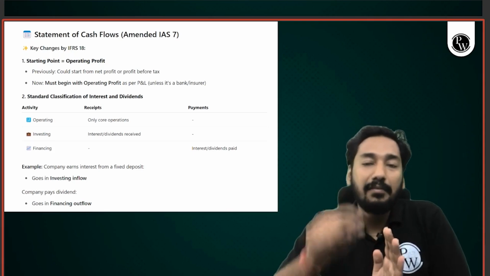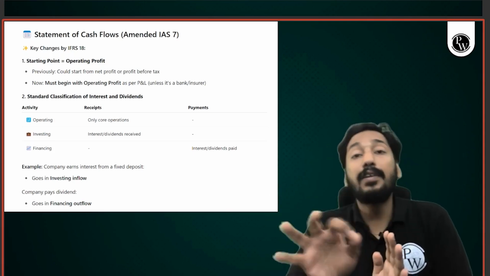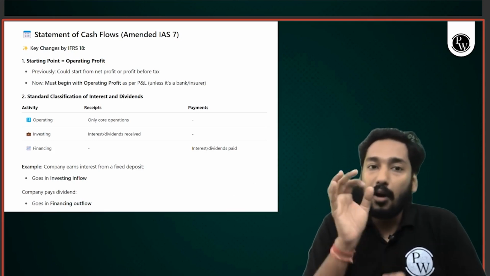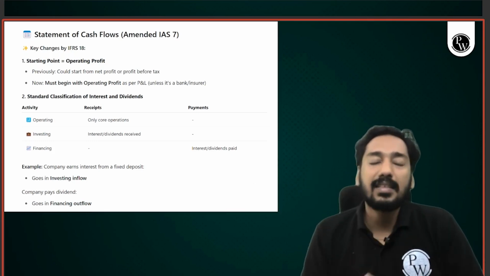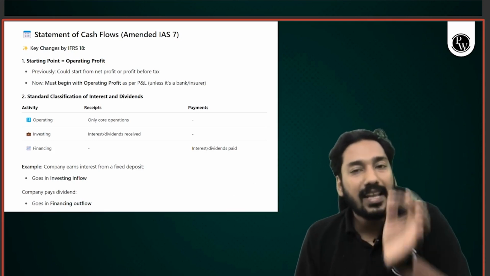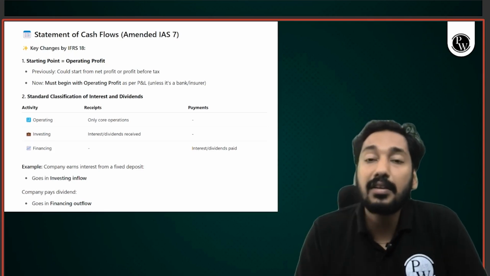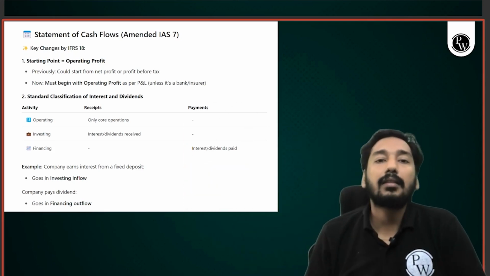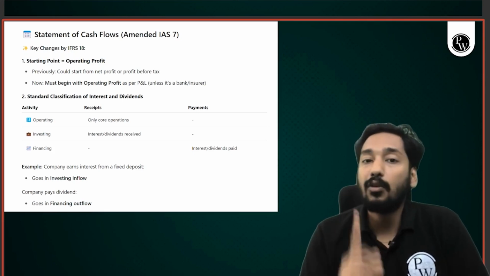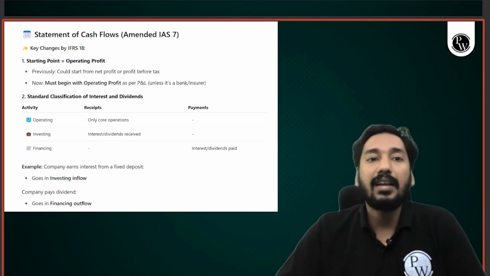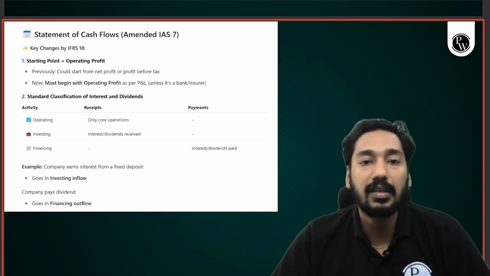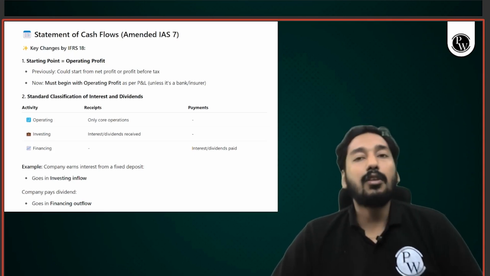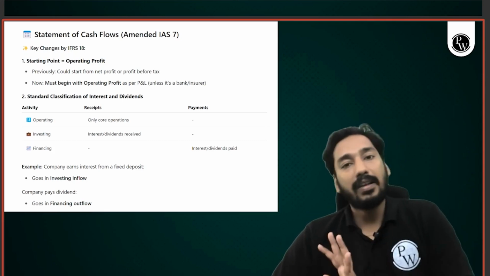Now, interest and dividend have specified fixed places. Previously, these places were not fixed, all of you. Now, accounting standard has fixed these places, and it says that if there is any interest received, if there is a dividend received, it will go to investing activity. And if you pay interest or dividend, it will go to financing activity. So clear identification, clear bifurcation is there, that if there is any interest or dividend income, it will go to investing activity, and payment is financing activity.